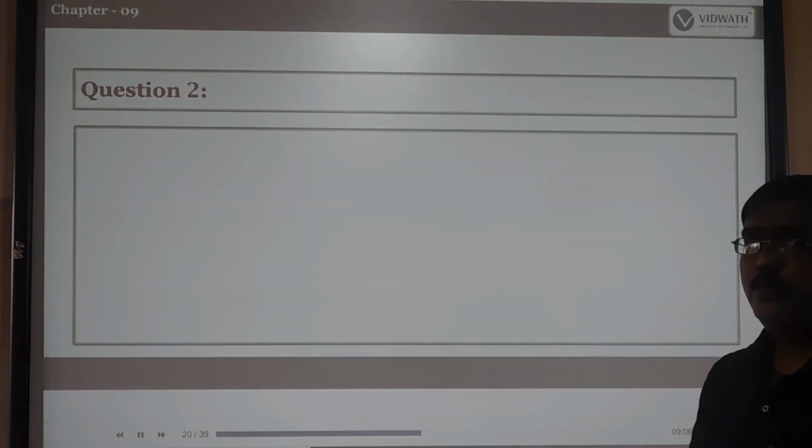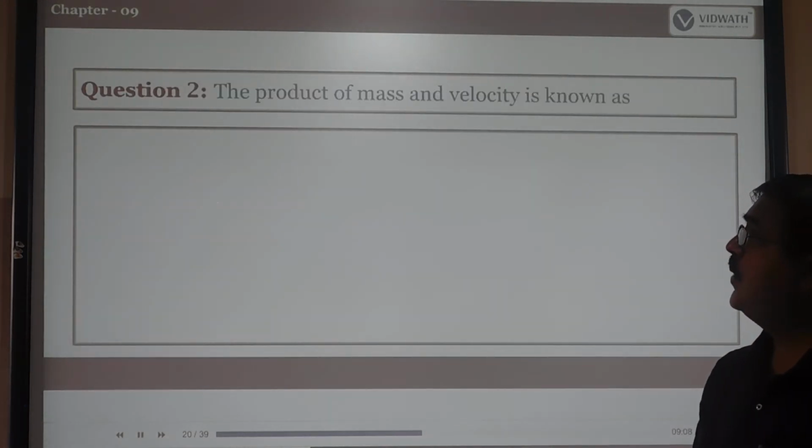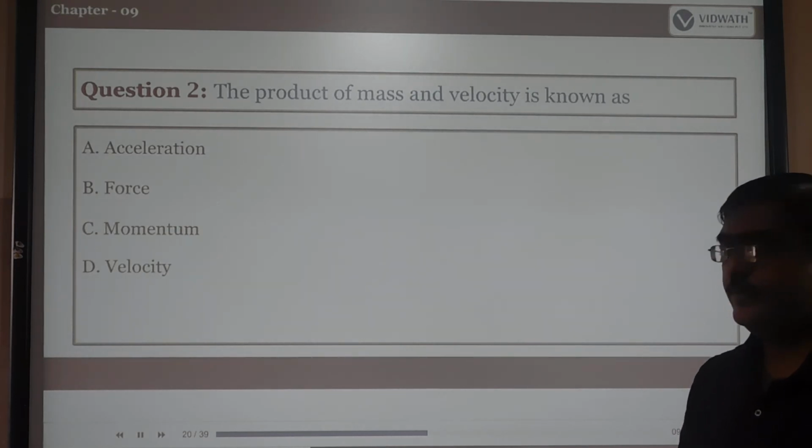Second question. The product of mass and velocity is known as acceleration, force, momentum, or velocity. So the correct answer is momentum.